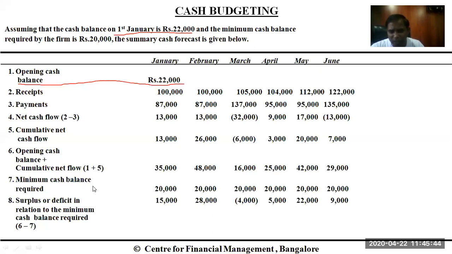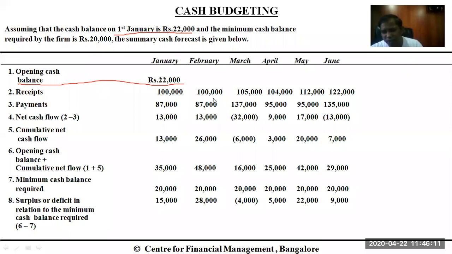Minimum cash balance that a company needs to manage. So it is mentioned here, the company needs to manage 20,000 as the minimum cash balance. So this comes to 20,000. The difference between two is either a surplus or a deficit. Surplus, if this cash balance is more compared to 20,000, there will be a surplus cash balance. If this cash balance is less compared to 20,000, then there will be a deficit cash balance.